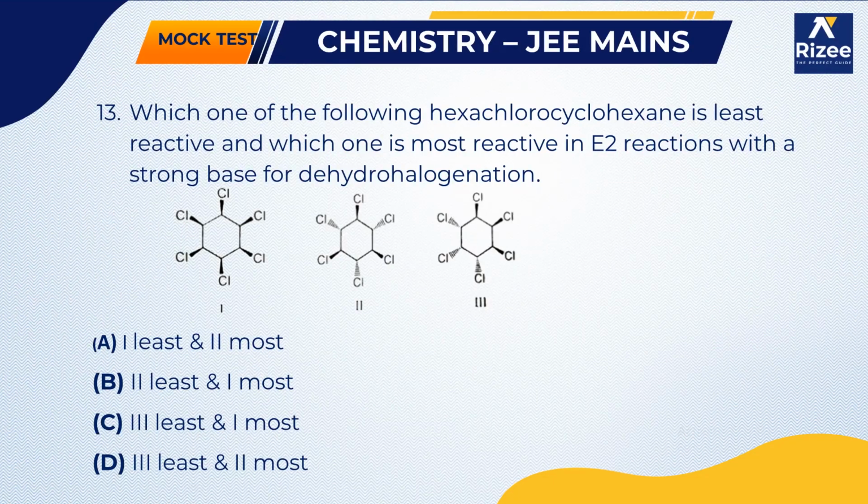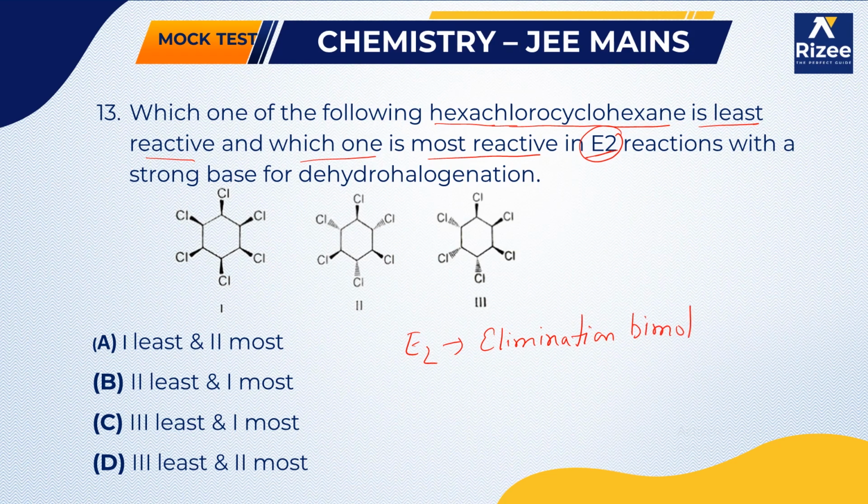Now, which one of the following hexachlorocyclohexane is least reactive, and which one is the most reactive in E2 reaction? This is one of the previous IIT questions, so just listen clearly. What do you mean by E2 reaction? E2 is nothing but elimination bimolecular reaction. We will see it afterwards. It is a reaction with a strong base for dehydrohalogenation.